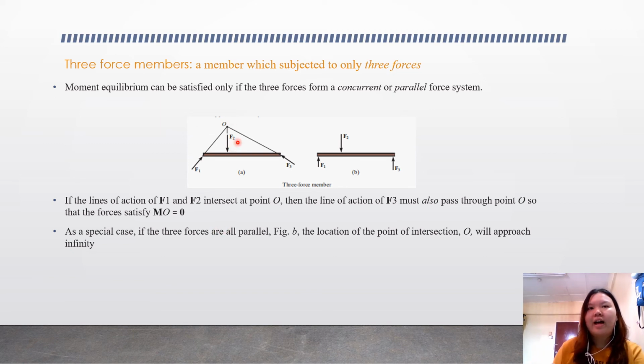So we have the force F3 here. As a special case, if the 3 forces are all parallel, like in figure B, the point of intersection O will approach infinity. So you can see from the picture here.